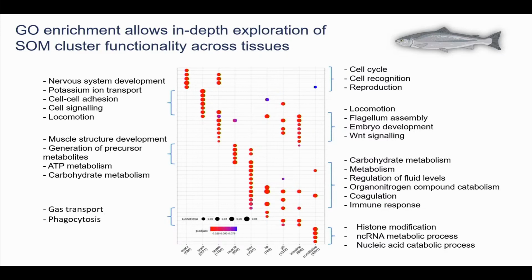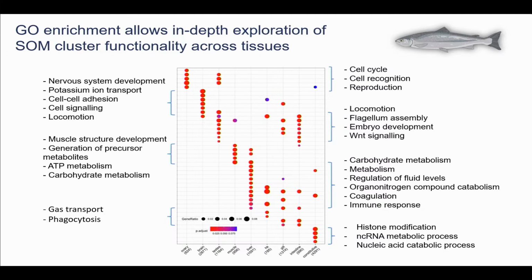And then there's a big class here of several terms that suggest the functionality of these organs, such as the liver, head, kidney, and gill. Liver and head kidney are slightly overlapping, and although the liver takes more of a metabolic role, they both have an immune component. So we find terms associated with immune in both tissues. And finally, for gill, we have terms associated with gas transport and phagocytosis, if I'm reading that correctly.